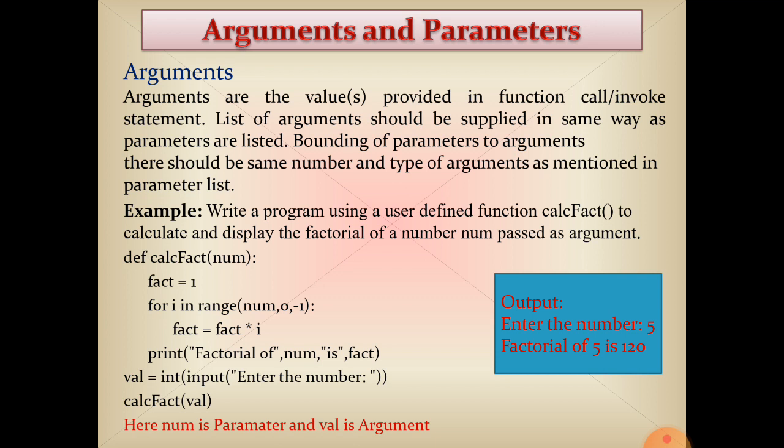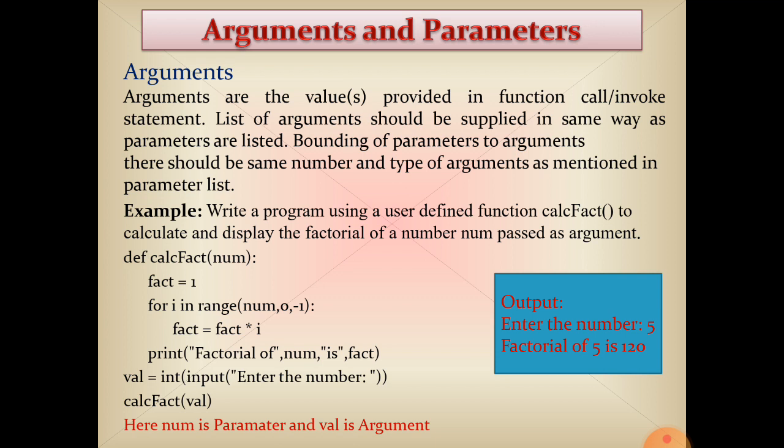Then i will be 4 in the -1 step. So 5 into 4 is equal to 20. Then i will be 3. So 20 into 3 is equal to 60. Then i will be 2. So fact will be 60, 60 into 2 is equal to 120. Then i will be 1. 120 into 1 is equal to 120. It means the last result of fact will be 120.